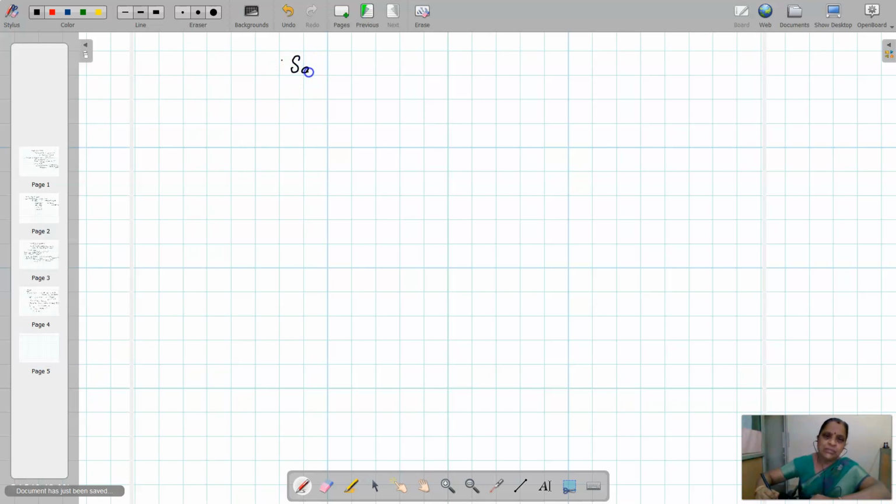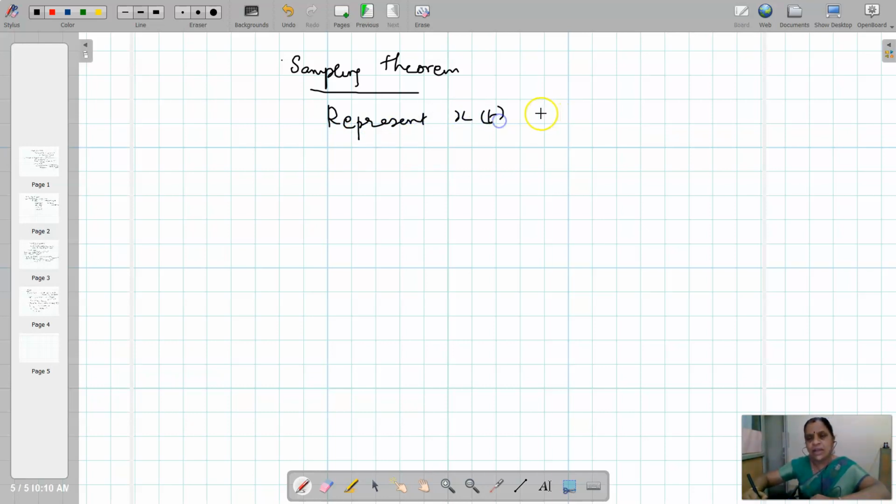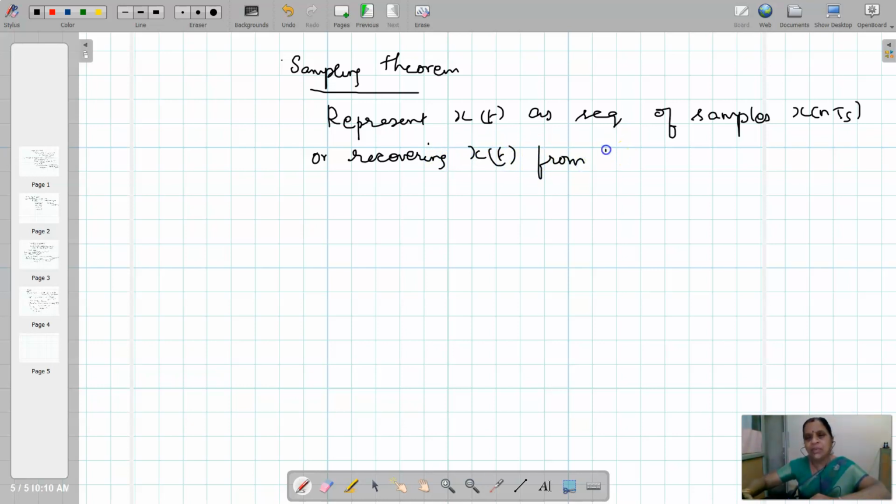So the sampling theorem says that representing x of t as a sequence of samples x of nTs, and recovering x of t from x of nTs perfectly, this Fs must be greater than or equal to twice the maximum frequency.